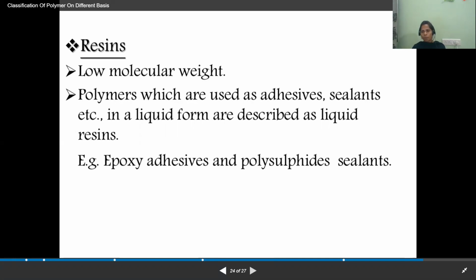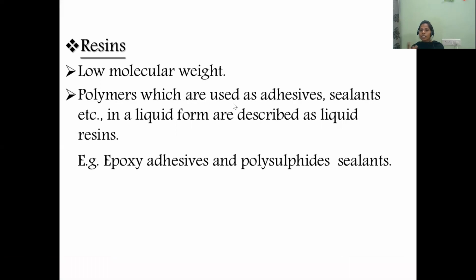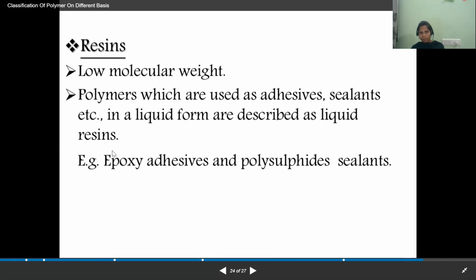A resin is one of the polymers. But what is the characteristic of the particular resin? Resins have low molecular weight, and these polymers are used as adhesives. Adhesives are, for example, Fevicol or glue. Adhesives are the materials which are used to bind two materials. That is what is meant by adhesive. And sealants, etc.